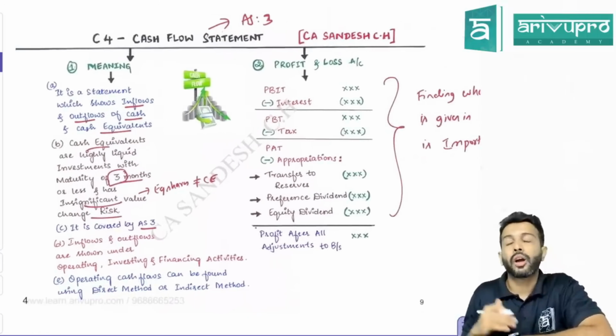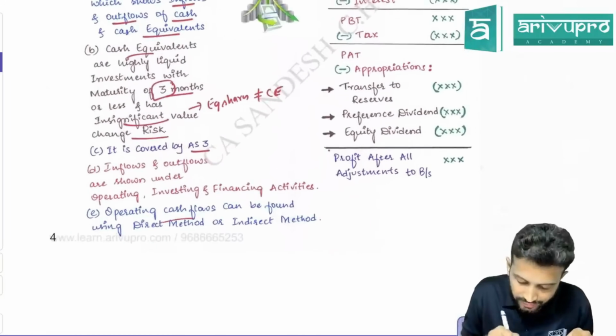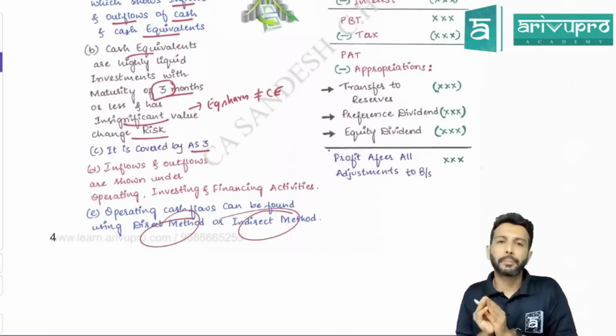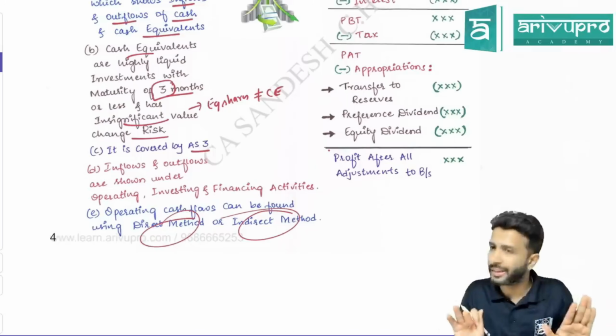Next, your operating cash flow. Operating cash flow can be found out under two methods. One is the direct method, another one is the indirect method. Only to find operating cash flow, there are two methods. For investing and financing, there is no method.